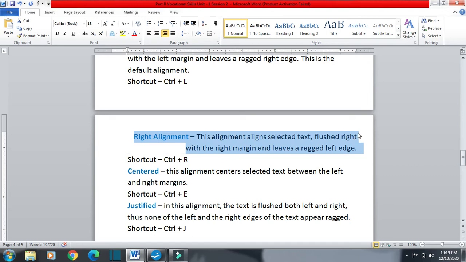You can see it is aligned to the right margin, starting from the right margin, and we have some ragged space at the left edge. So this is right alignment. The shortcut for right alignment is Ctrl+R, or we can click here also.